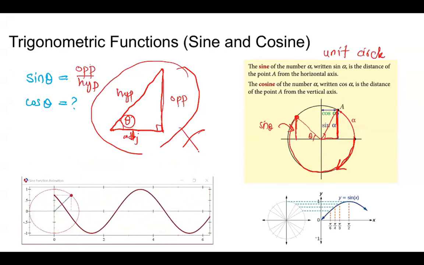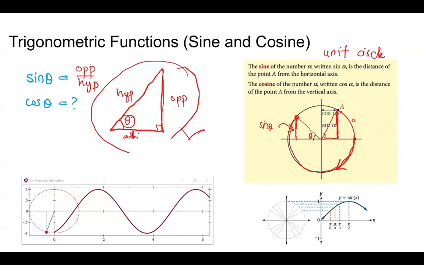The cosine is also given as the horizontal distance, and we don't have much time, otherwise I could have spent more time here. All right, so let's move on. We can define sine and cosine here, and I want you to reflect on this curve.